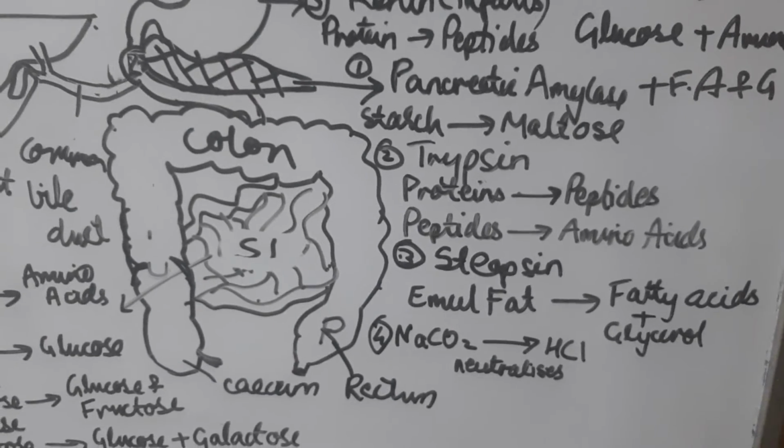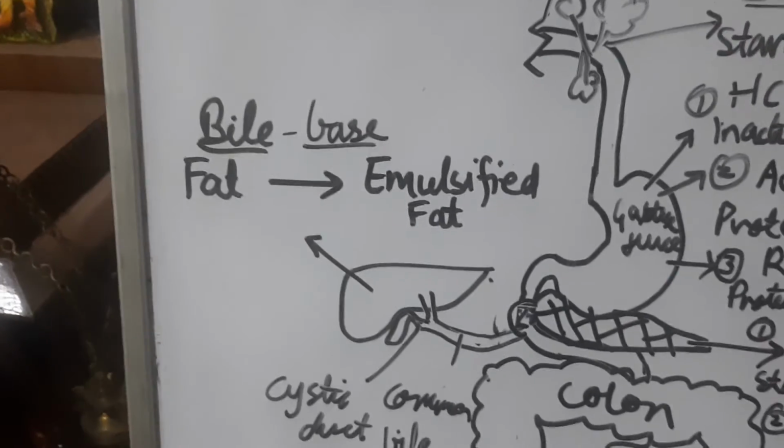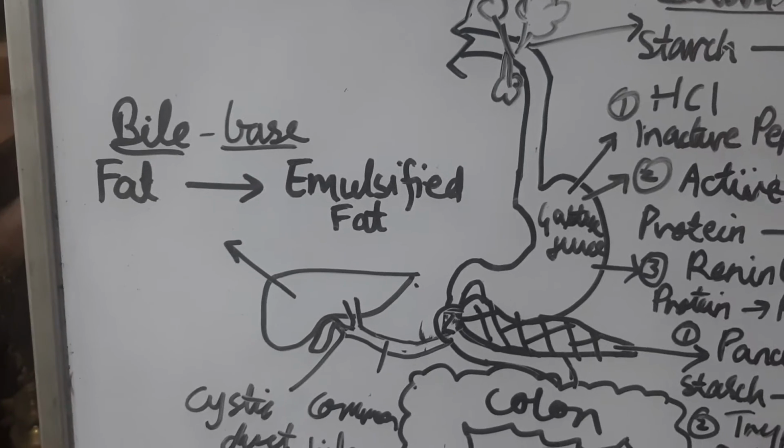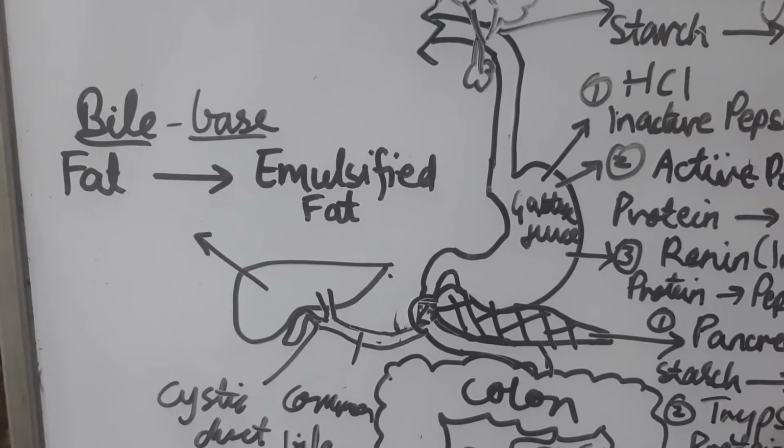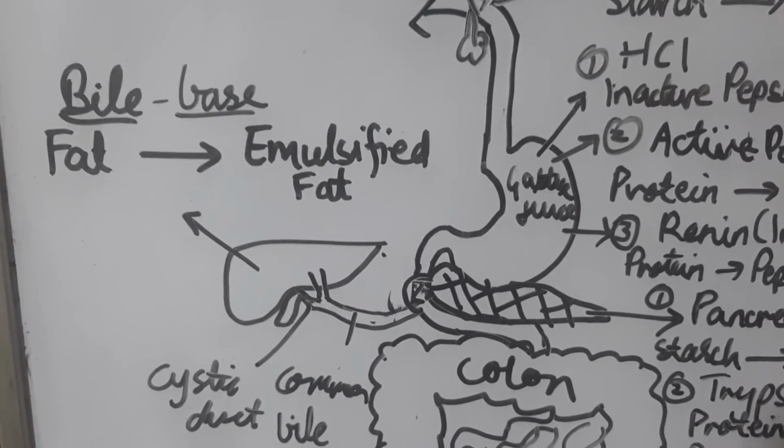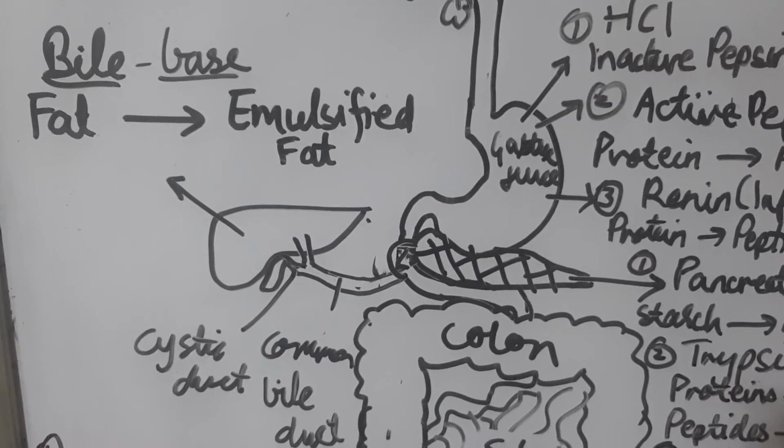Then after this, the liver has no enzyme as such in it, so it secretes a secretion called bile, which enters the duodenum and emulsifies the fat so that the process goes on easily.